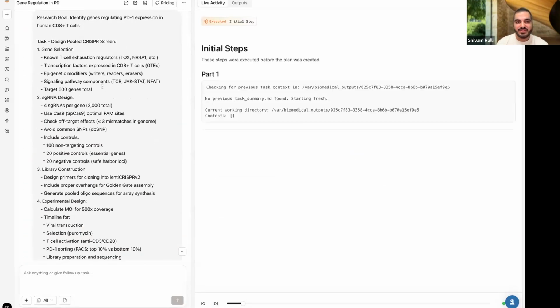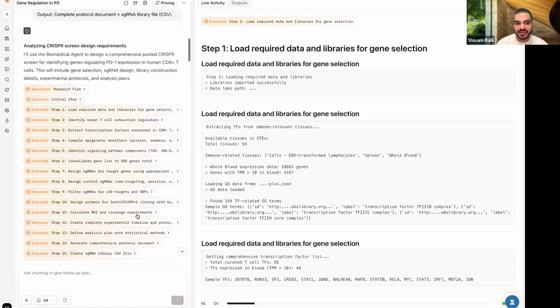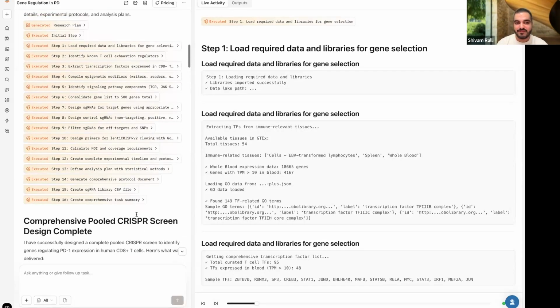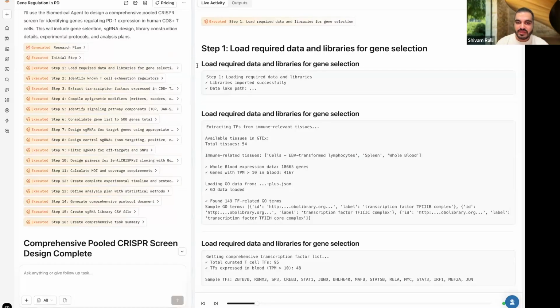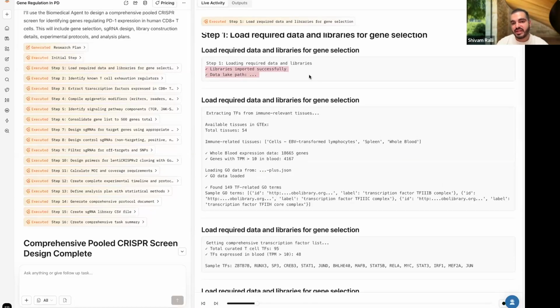So the idea here is to identify genes regulating PD-1 expression, and that is what we went with, just to understand and show what our agent is capable of. It is able to go through our datasets, as I mentioned, that we have our own particular datasets. It can load all of that on its own. We are showing you every single step, being fully transparent, ensuring that you can see in between.